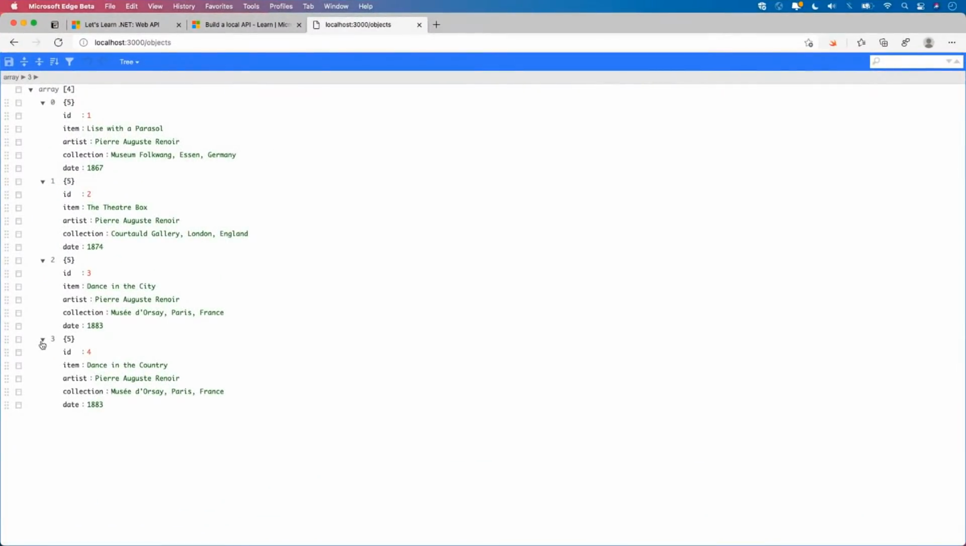Now, some of you might be wondering, well, why does this look like this in Cecil's browser and it doesn't look like this in my browser? Well, I'm actually using an extension. I'm a big fan of using extensions because it makes that development experience a little bit better.